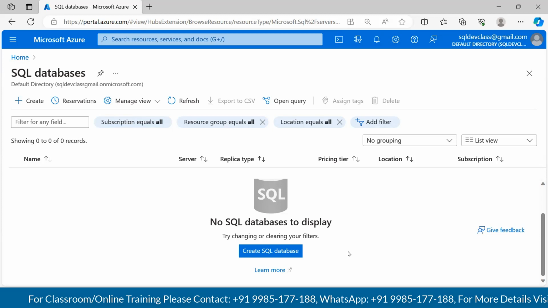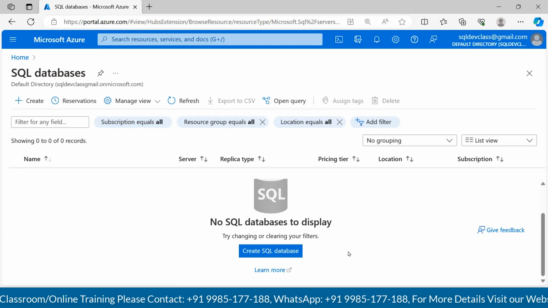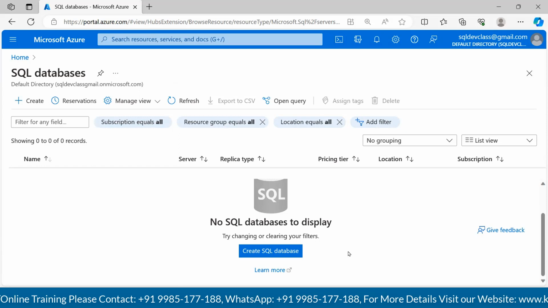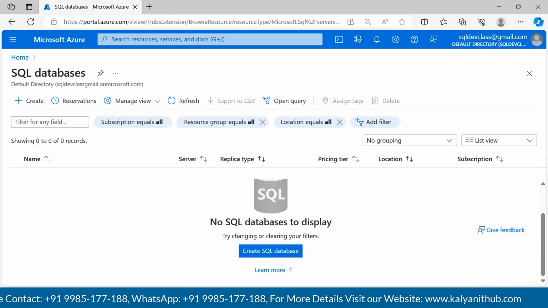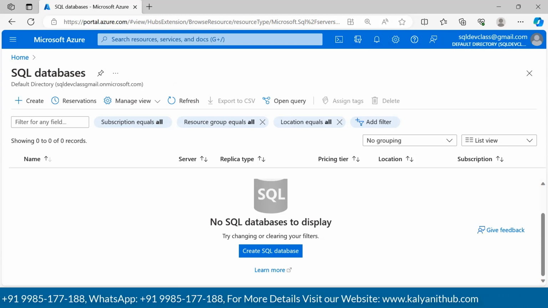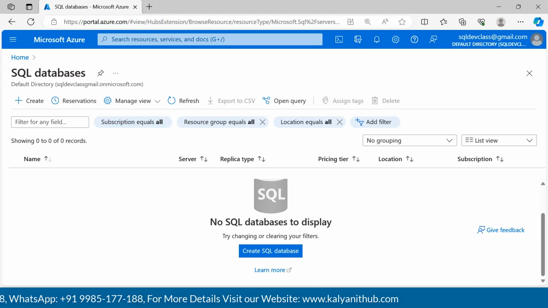Right, guys, can anyone answer what is the use of SQL database? Guys, can anyone try to answer what that is? To store the data in tabular form. Yeah, perfect. To store the data. How to save the data, and we can as well retrieve the data back from the storage that we have done. Just for that exclusive purpose, we are going to create SQL database. Just click on create SQL database.